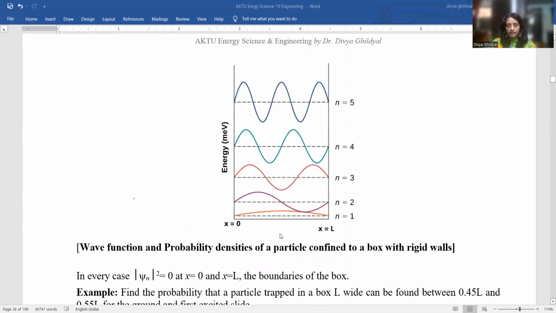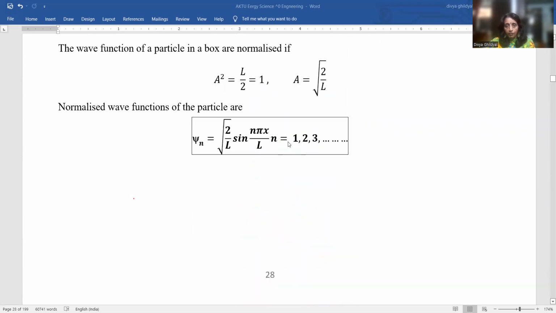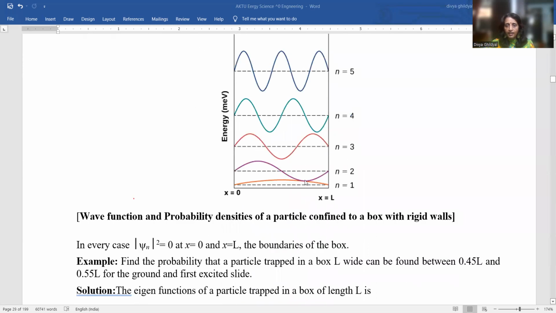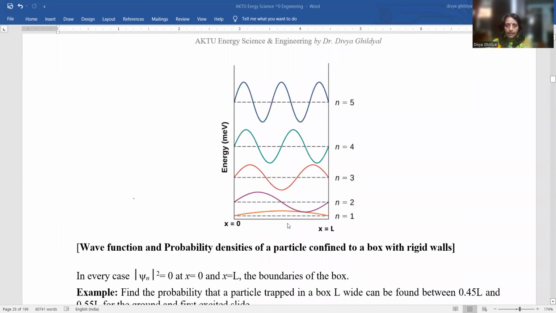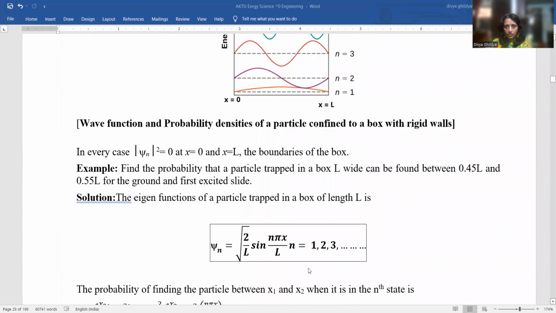This has been asked. Now look here. For n equal to 1, n equal to 2, n equal to 3, n equal to 4, n equal to 5, etc., these are the eigenvalues and eigenfunctions.